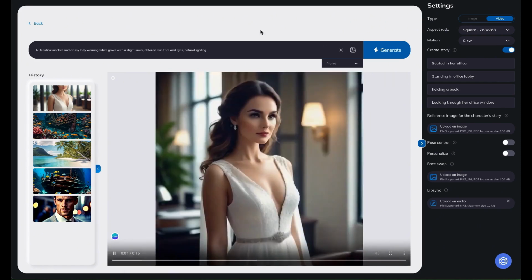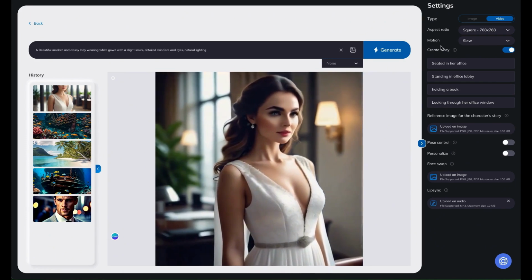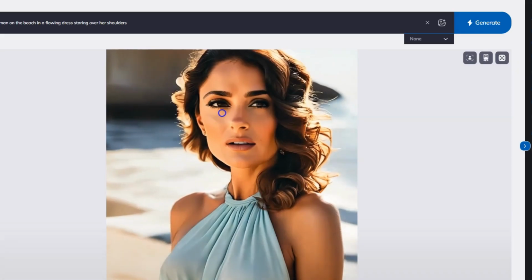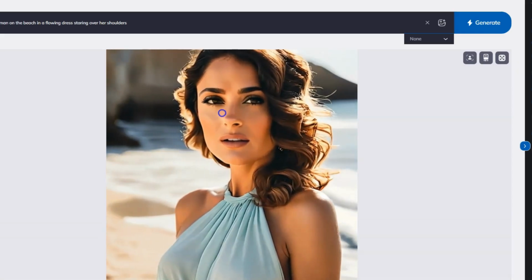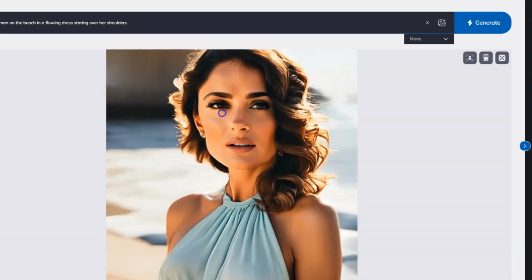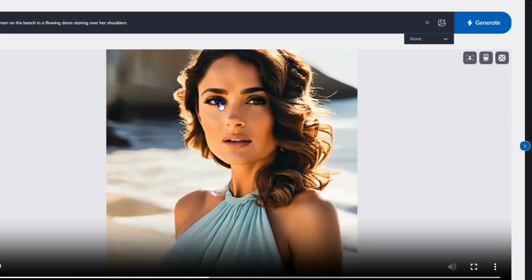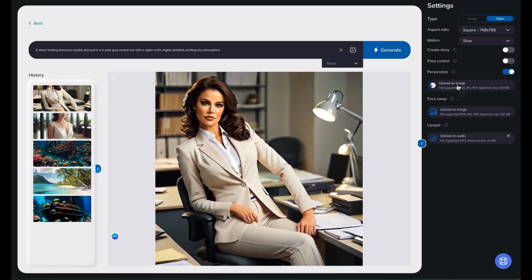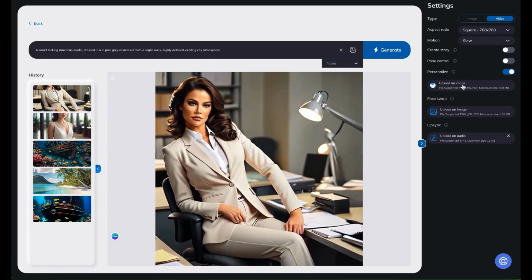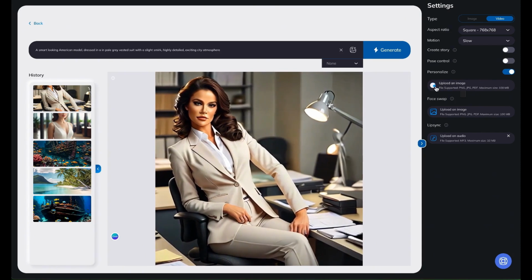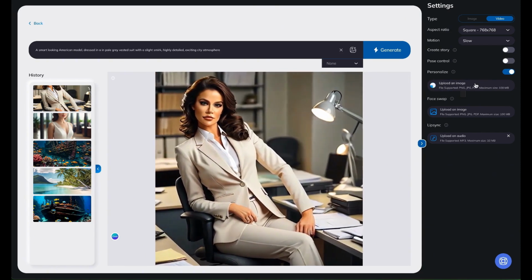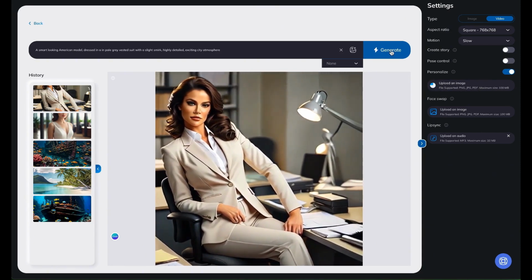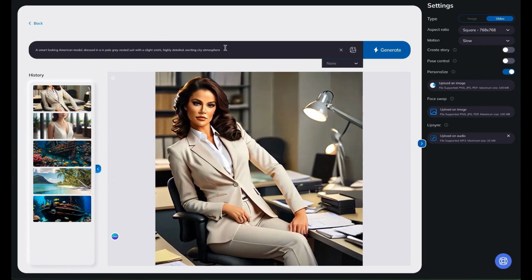Now, the next thing is we could do pose control for her as well. Remember we did the pose control in the images? We could do pose control in videos as well. The only difference this time is, of course, there's motion. Now, the personalization feature that you just saw me click, that is really cool because you could actually do people's faces like we did before when we were doing Tom Cruise. We could do that for motion as well.